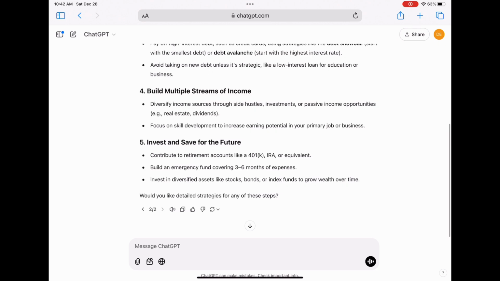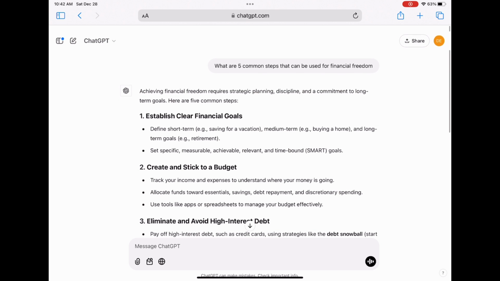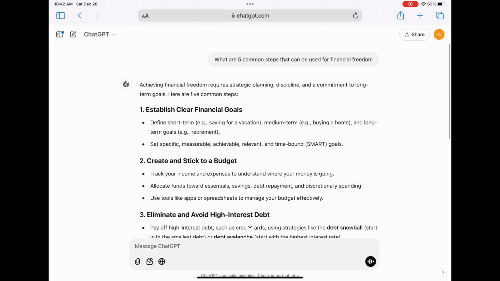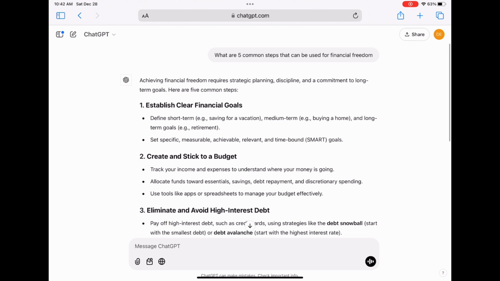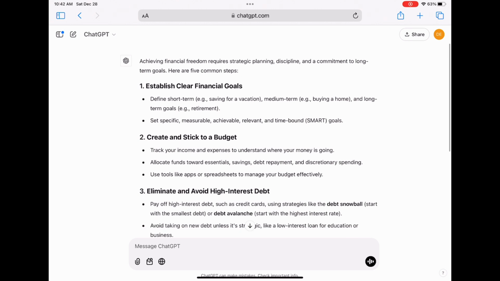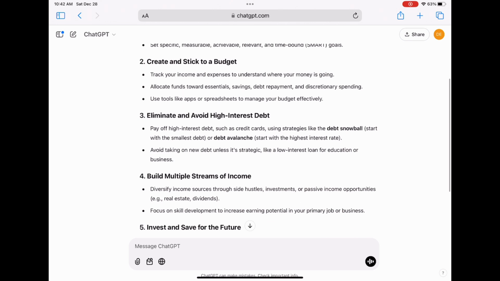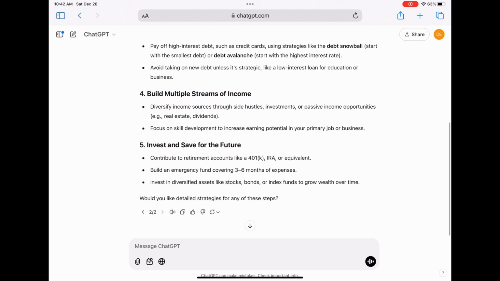So, after choosing response 1, we'll go over the 5 common steps to financial freedom. The first one is establishing clear financial goals. The second is creating and sticking to a budget, which we'll go over the details in just a second. 3 is eliminating and avoiding high interest debt, which a lot of us fall victim to. 4 is building multiple streams of income. And then 5 is investing and saving for the future. These 5 steps are going to help set us up to create our financial plan.